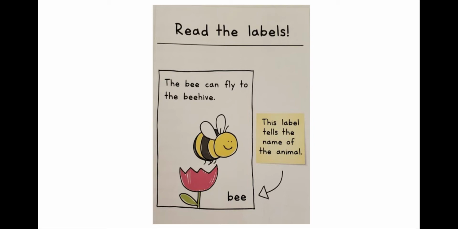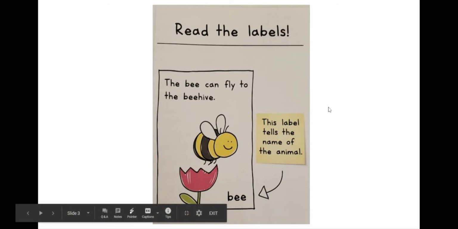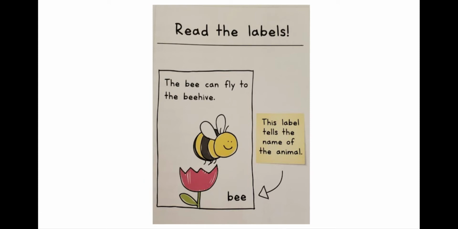And I know that this is a bee, and the arrow helps me. Usually, when you see a label, you'll see a line or an arrow pointing from the words to a very specific part of the picture.